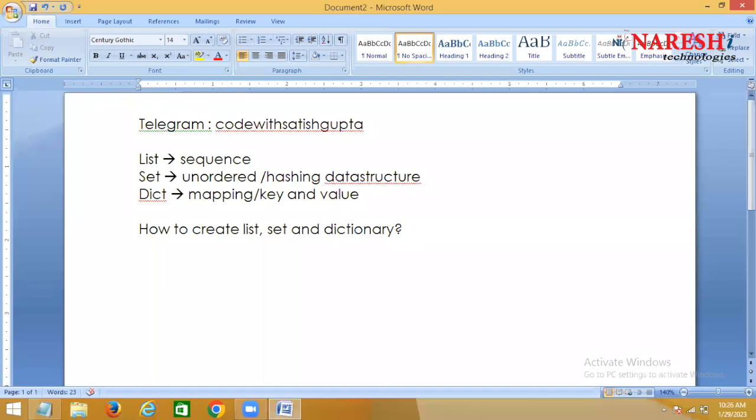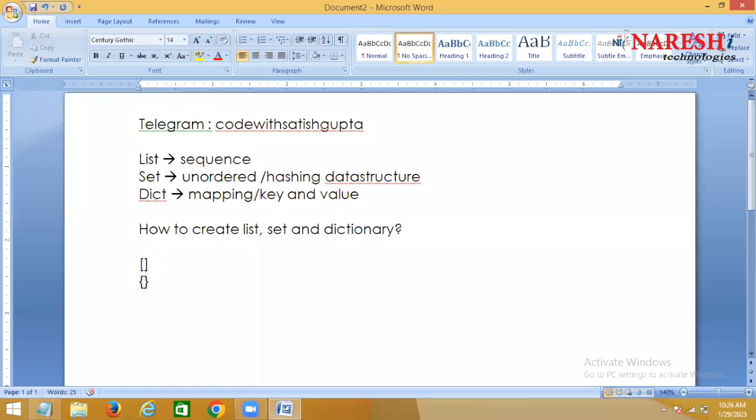How to create a list? You create a list using which symbol? Square brackets. Very good. You create a dictionary using which symbol? Curly braces. But curly braces are also used for creating a set as well as a dictionary. This is the special syntax I'm talking about.